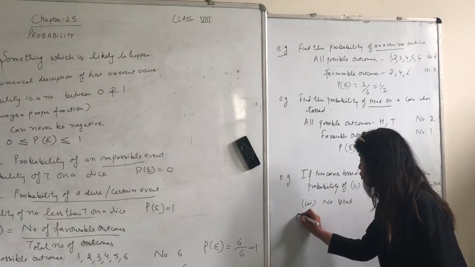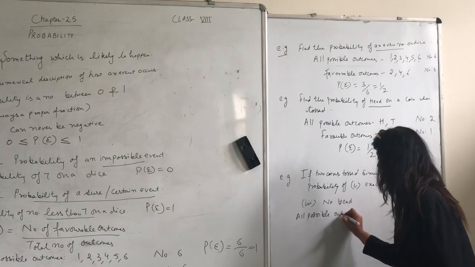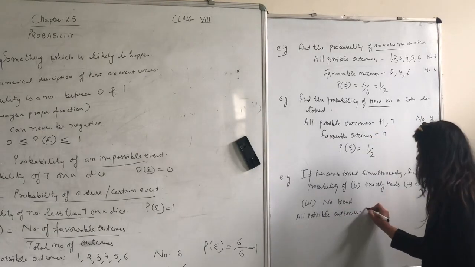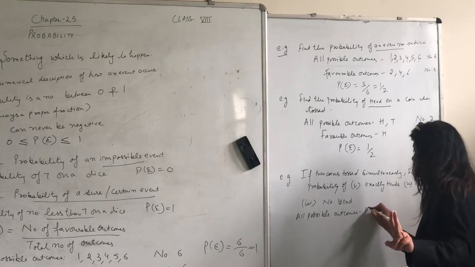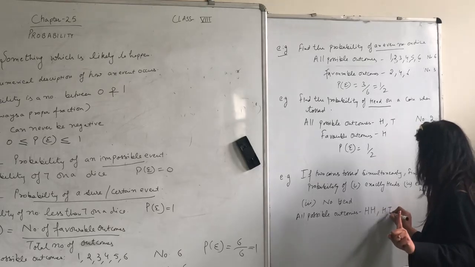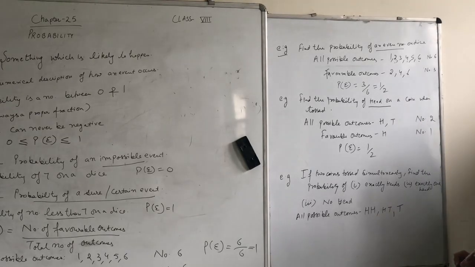First of all, all possible outcomes. If 2 coins are tossed, the first can be head and the other can be head or tail. If the first is tail, the other can be tail or head as well.